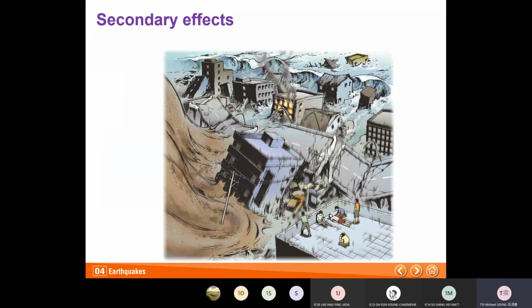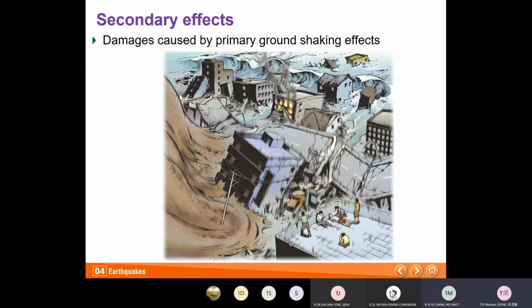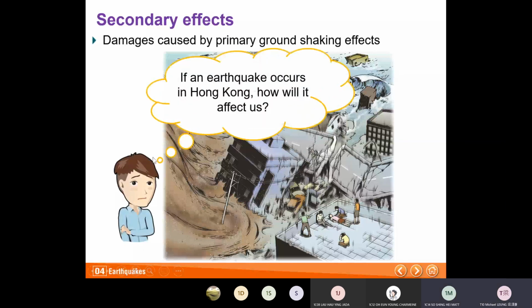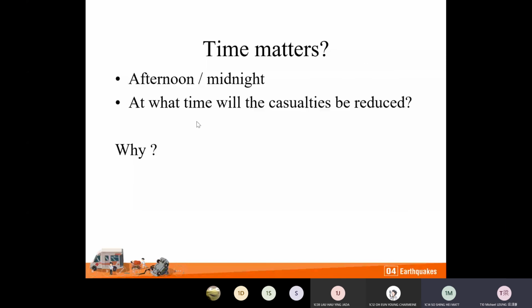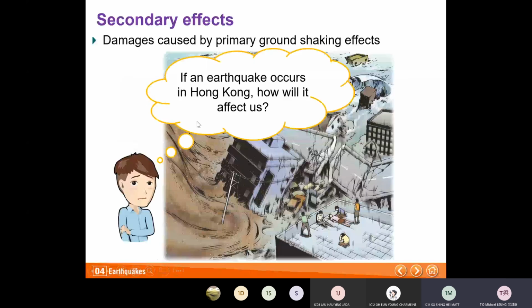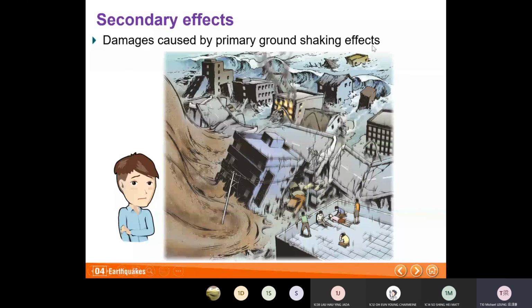So what are secondary effects? These are the damages caused by the primary shaking effects. For example, the tsunami. The tsunami is also an example of secondary effects. Can anyone tell me other examples of secondary effects?